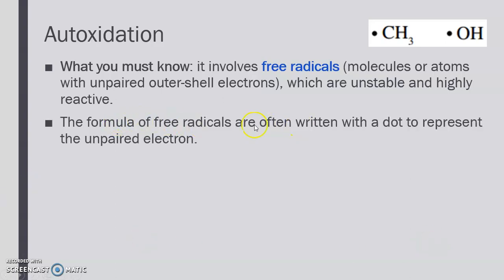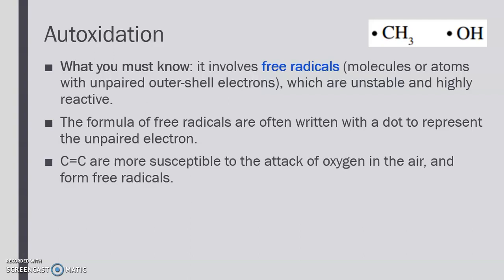Free radicals are basically a molecule or a group of atoms with unpaired electrons. We call them radicals because they're very, very unstable and highly reactive. So the free radicals can go on to attack other parts of the hydrocarbon chain to break and oxidize them, making it really susceptible to turning into aldehydes or ketones.